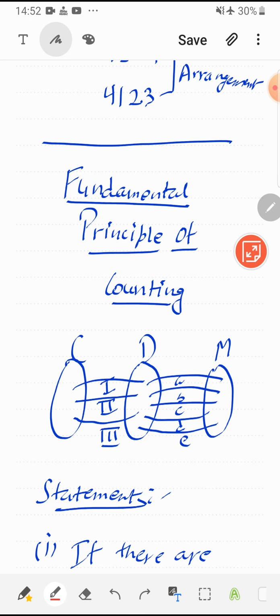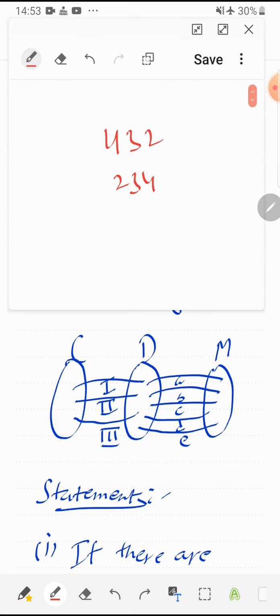If we think how many ways there are to go from Chandigarh to Mumbai, the answer is 15. How? A person can take the first flight and then flight A, that means 1A, then 1B, 1C, 1D, 1E. Similarly 2A, 2B, 2C, 2D, 2E, and 3A, 3B, 3C, 3D, 3E. So there are 15 ways to go from Chandigarh to Mumbai.